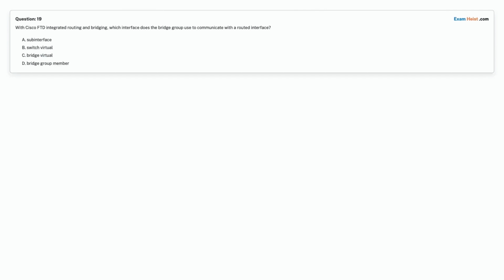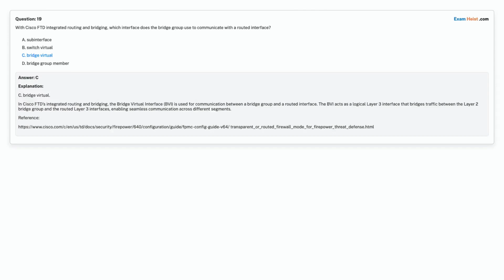Question 19. With Cisco FTD integrated routing and bridging, which interface does the bridge group use to communicate with the routed interface? Option A. Subinterface. Option B. Switch virtual. Option C. Bridge virtual. Option D. Bridge group member. Choose the correct answer. Correct answer is option C. Bridge virtual.